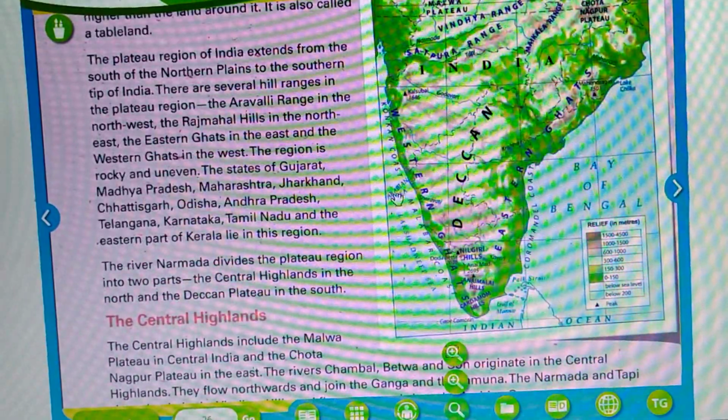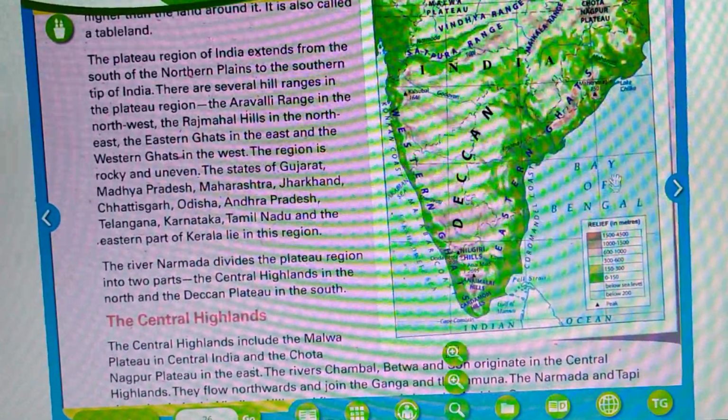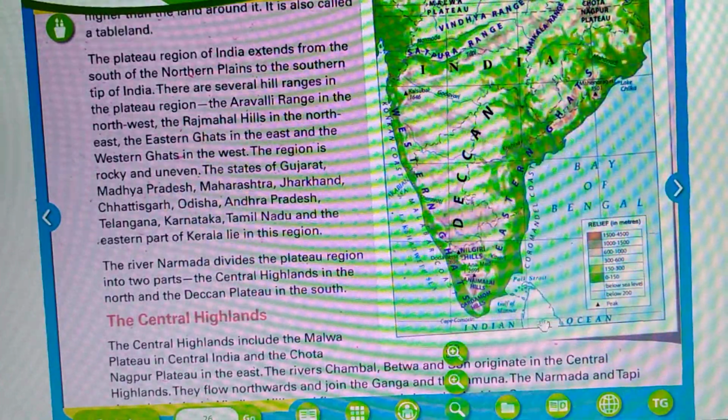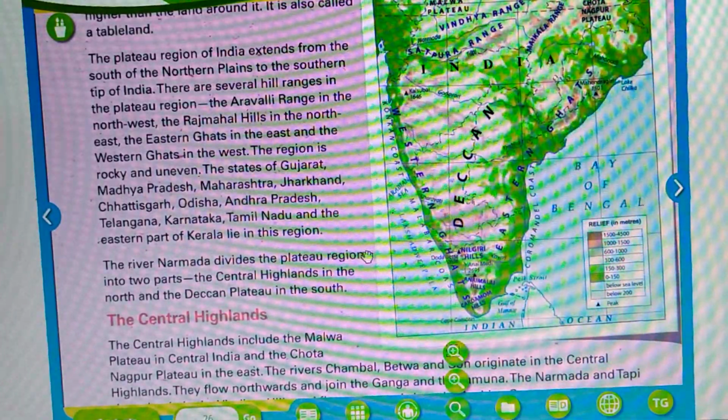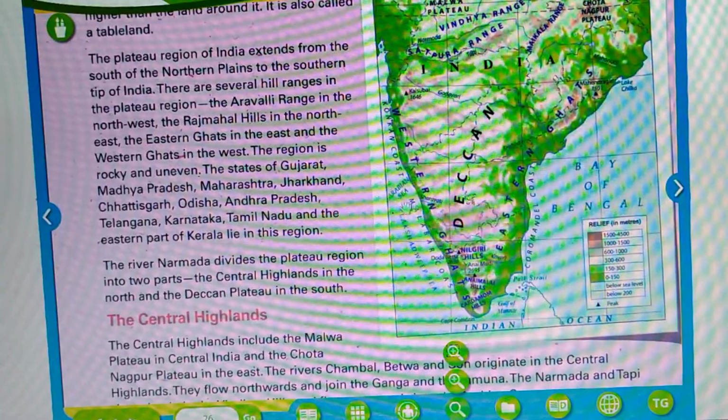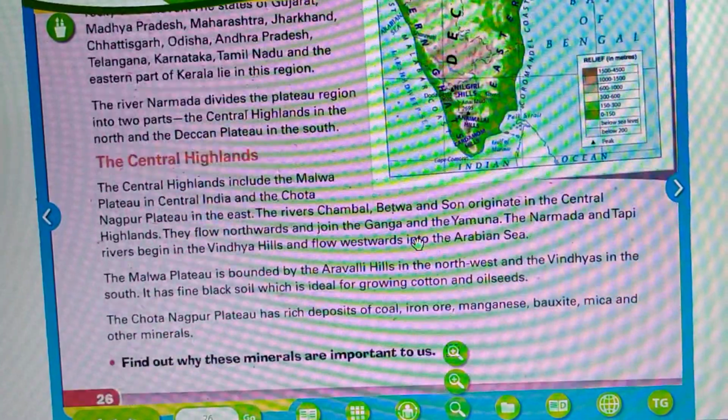Here we know that it is the Arabian Sea. Here we have the Bay of Bengal and in the southern part we have the Indian Ocean. So these are three water bodies surrounding the boundary of India.